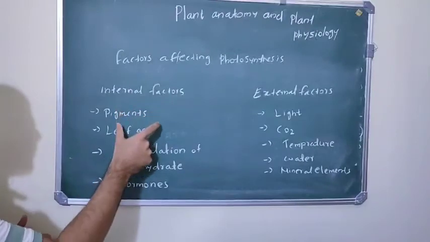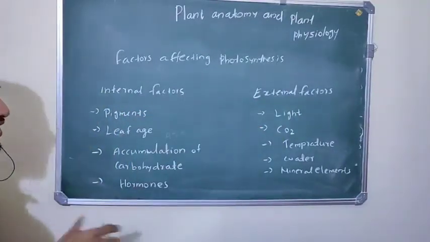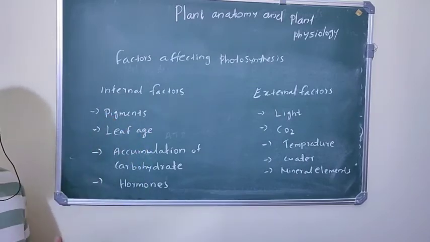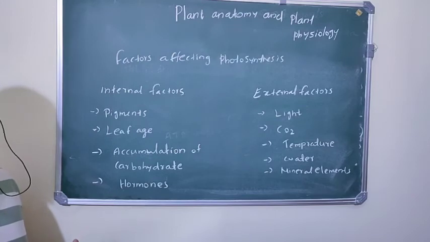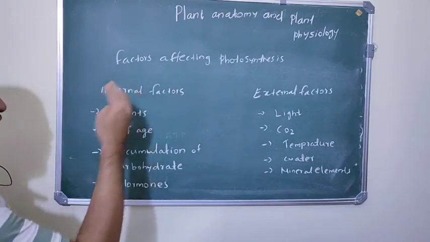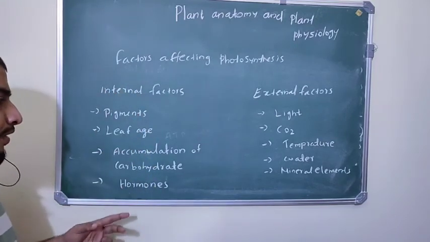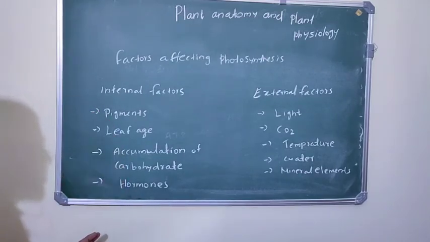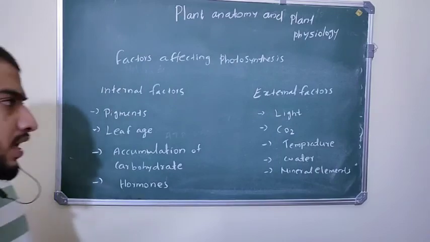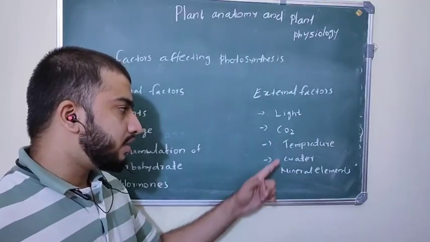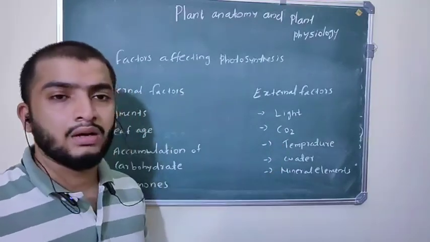Factors affecting photosynthesis. There are internal factors and external factors which affect the rate of photosynthesis. What are the internal factors? Pigments: we already know the photosynthetic pigments, chlorophyll A, chlorophyll B and carotenoids. They also affect photosynthesis. Then leaf age, accumulation of carbohydrate and plant hormones. These are the internal factors which affect photosynthesis. And the external factors which affect photosynthesis are light, carbon dioxide, temperature, water and mineral elements.